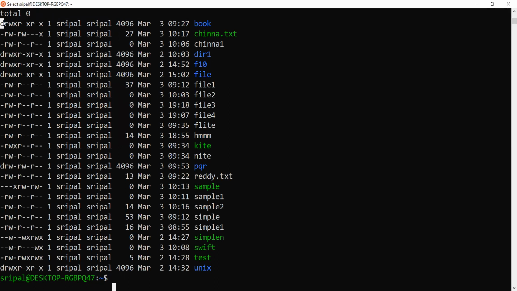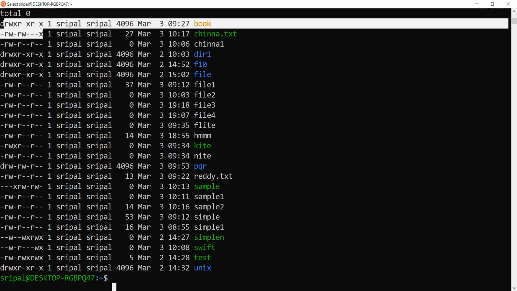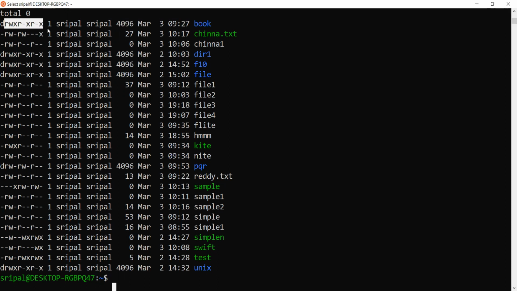The first character indicates the kind of file we are holding, and these are the permissions. We'll get to permissions towards the end of the session. Then there is user and group related information, the block size, when it was last modified or created, and this is actually the file name.